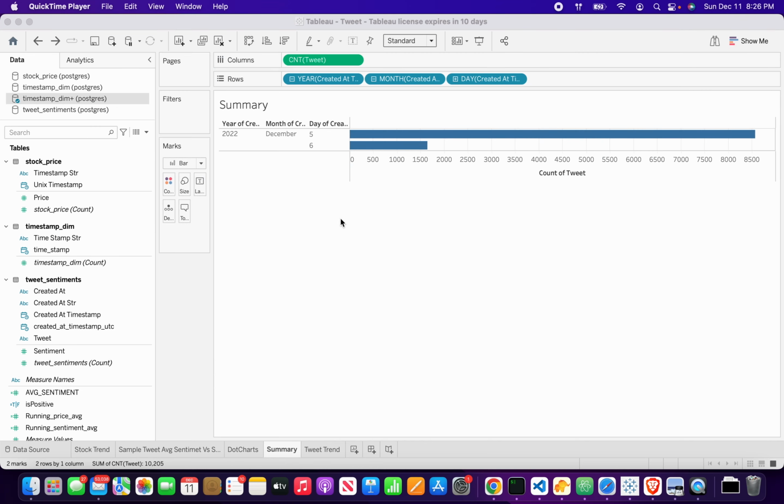Go and refresh the data. You can see that now you see a bar for 6th December. So the data was stream loaded into the tables, and now you have the data for 6th.